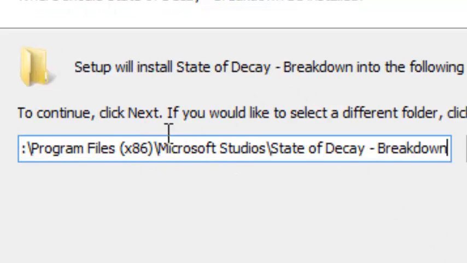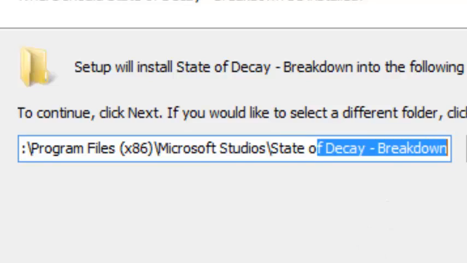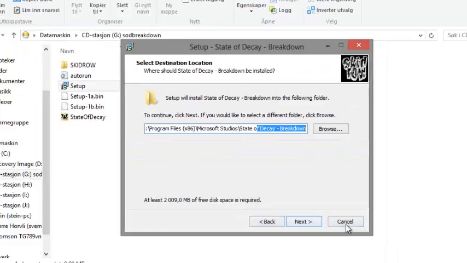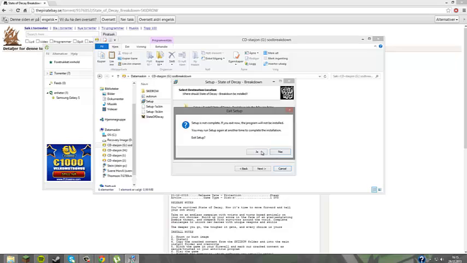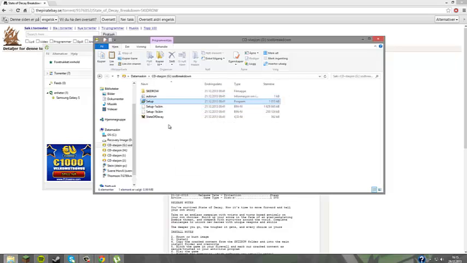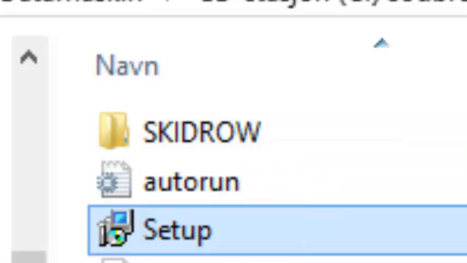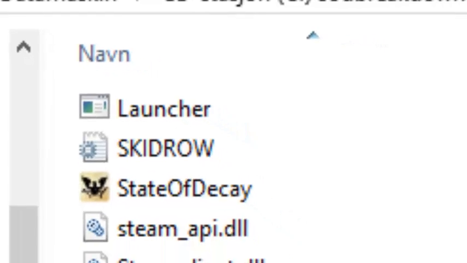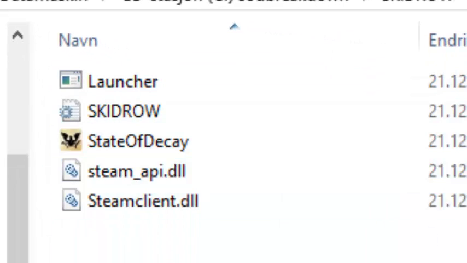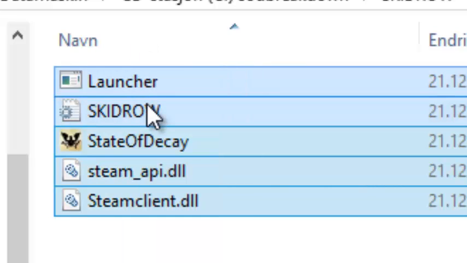You have to have Program Files x86, Microsoft Studios, State of Decay Breakdown. So you do the setup, you click on next, but I click on cancel. I already did this setup. Then you click on Skid Row, and you got these programs. Gonna extract all of them.